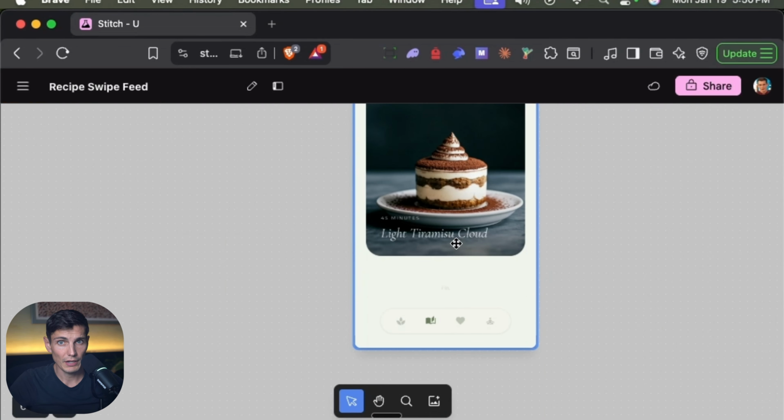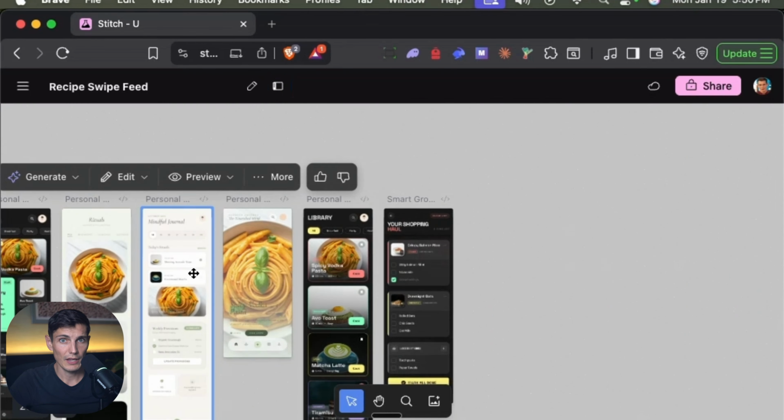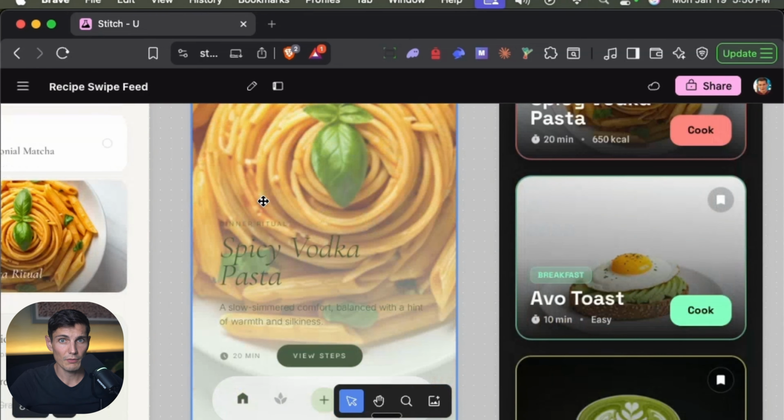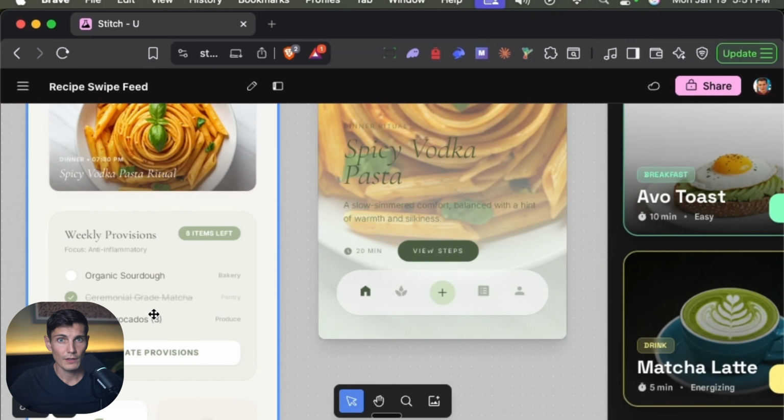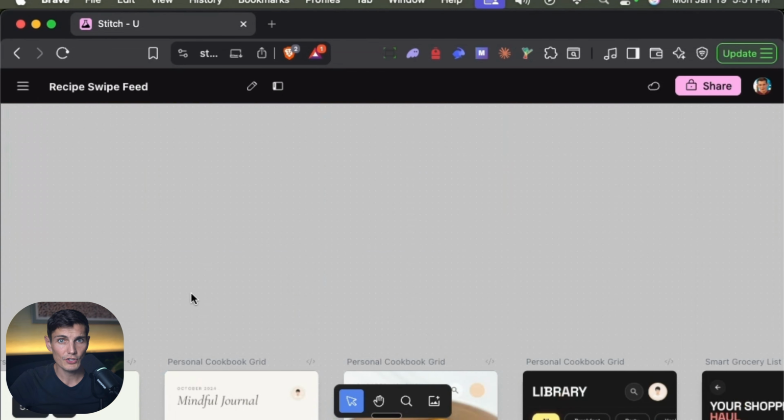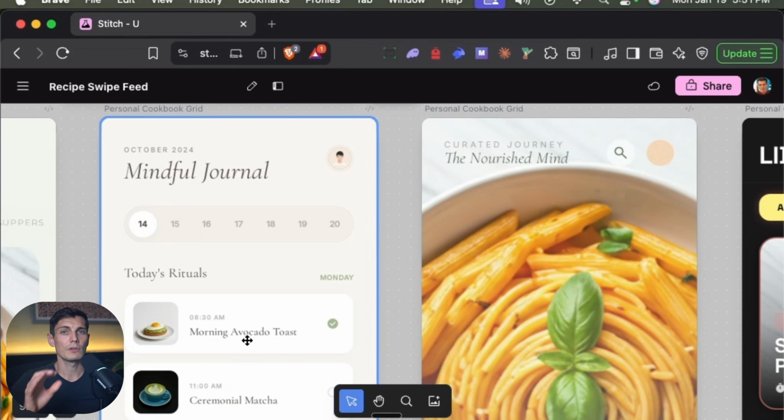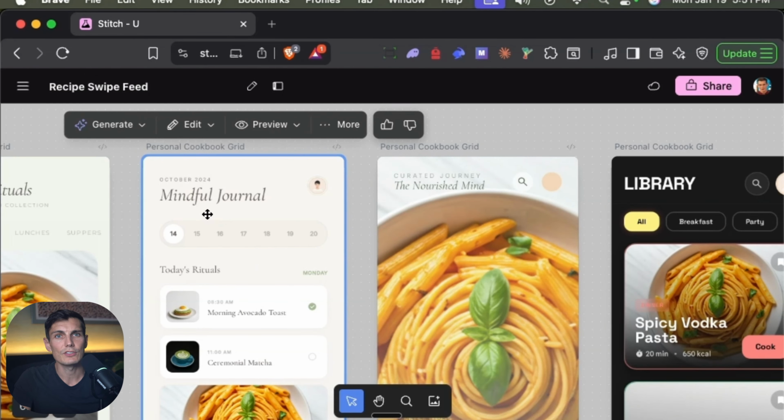I was like, okay, we have some cool stuff. And then here, I'm like, okay, we have something that takes the full page. Okay, we have the weekly provision. It's a bit rough. You have to use those designs as a base to give you an idea. Those ones are not final designs that I could use directly. I can code them. I can ask it to build the app.